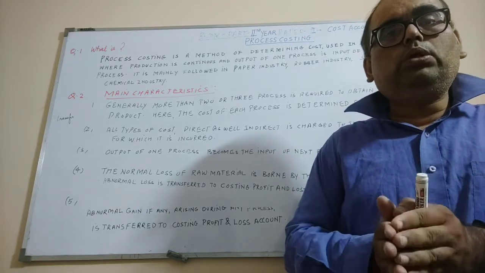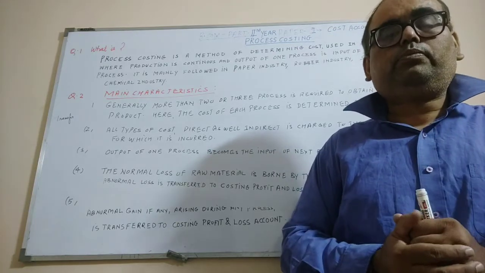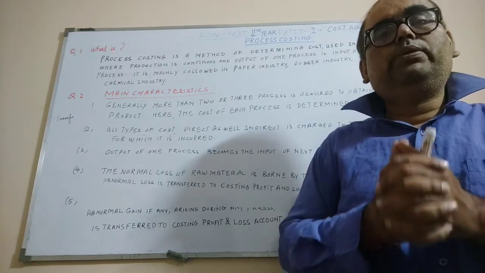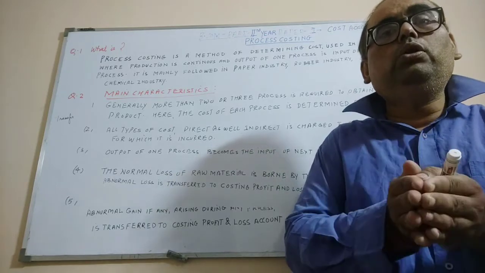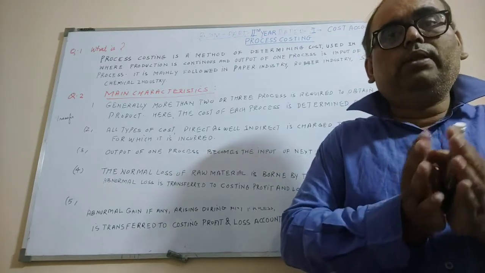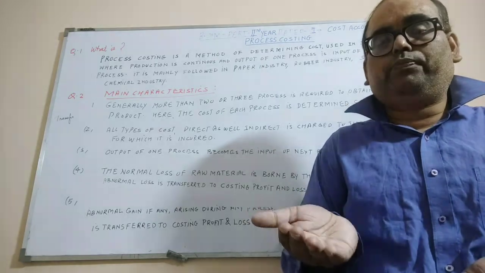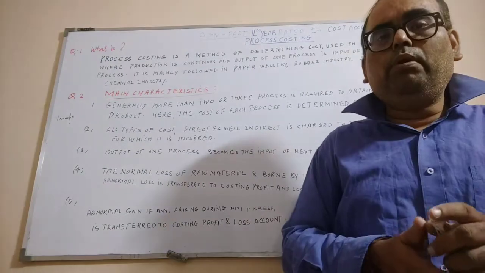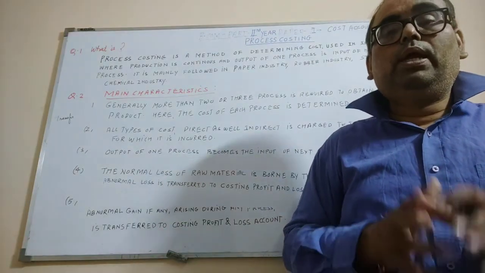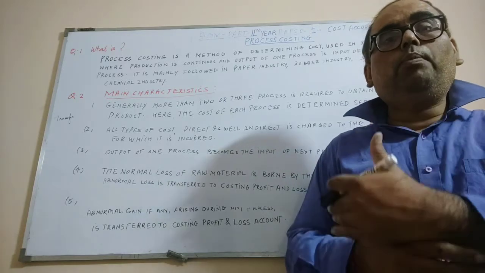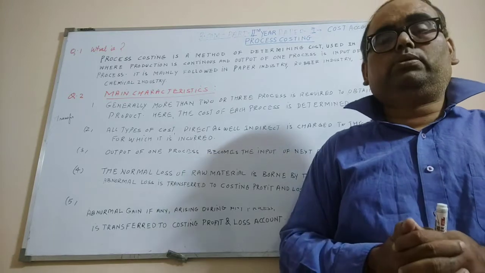Normal loss is a loss which is expected by the management. So it is borne by the good units of the process which are produced. Whereas an abnormal loss is a loss which is not expected by the management. It is an unexpected loss. So if abnormal losses arise during the process, they are not charged to the process.